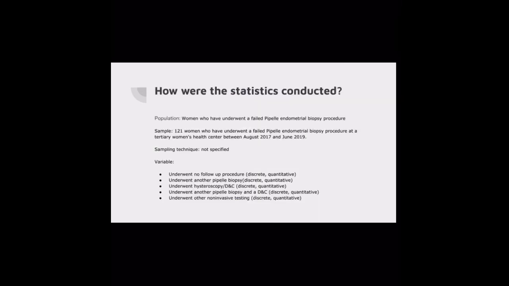Here I've noted the key information. The population is women who have underwent a failed Pipelle endometrial biopsy procedure. The sample is 121 women who have underwent a failed Pipelle endometrial biopsy procedure at a tertiary women's health center between August 2017 and June 2019. The sampling technique is not specified.